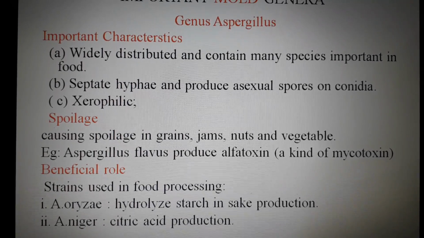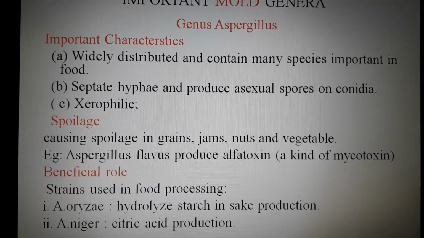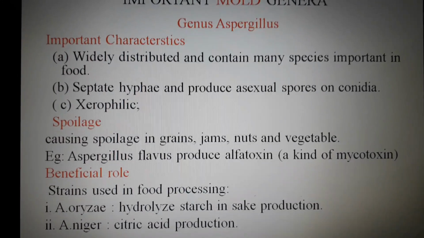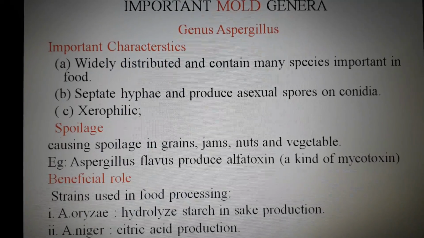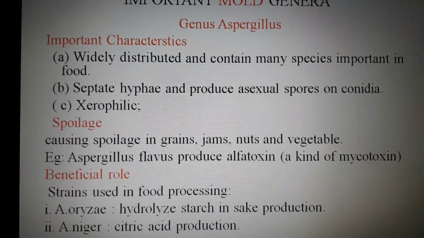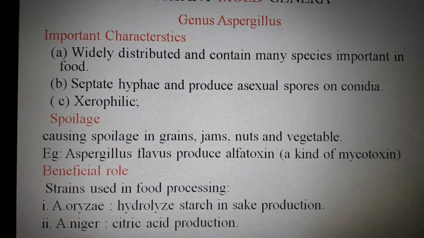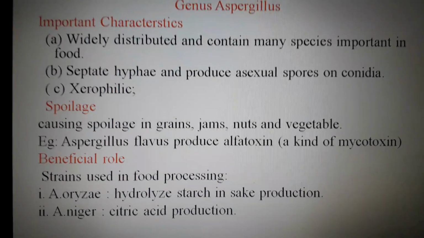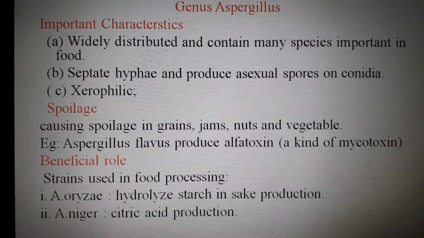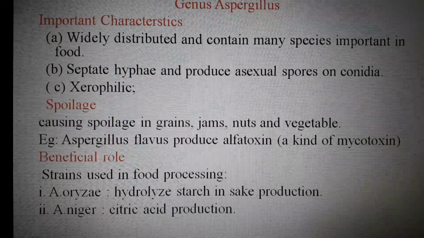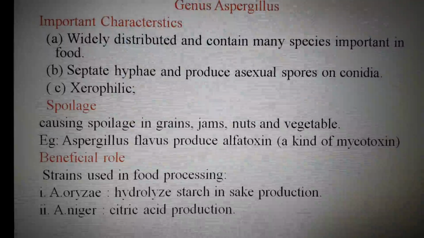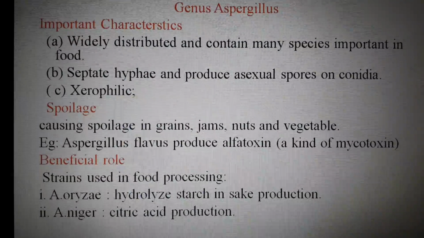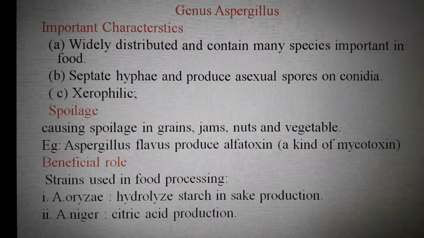The beneficial role provided by Aspergillus is in the production of citric acid. This is the main beneficial role of Aspergillus, and the species responsible for the production of citric acid is Aspergillus niger. So Aspergillus niger is the species of mold which has a beneficial role. And Aspergillus oryzae is the species which helps us to hydrolyze starch, and it is used in the production of different foods.